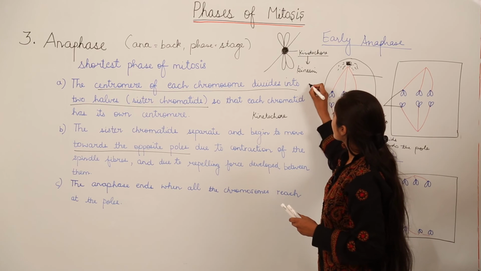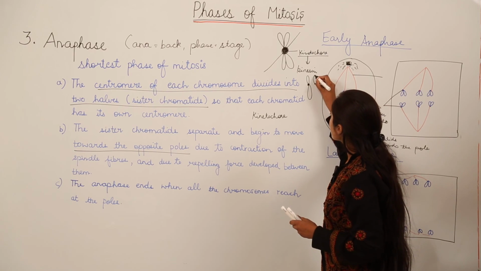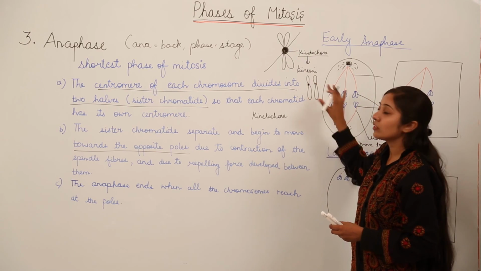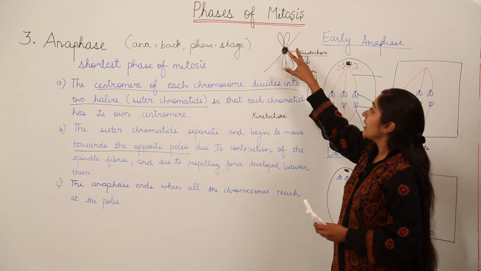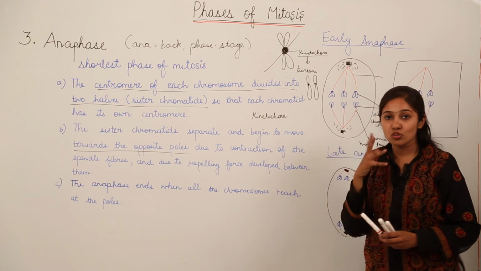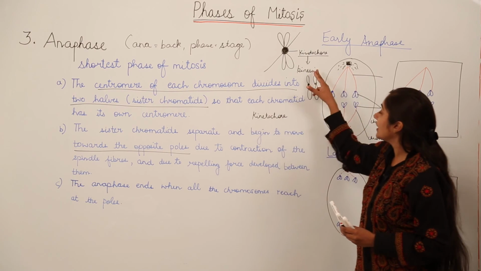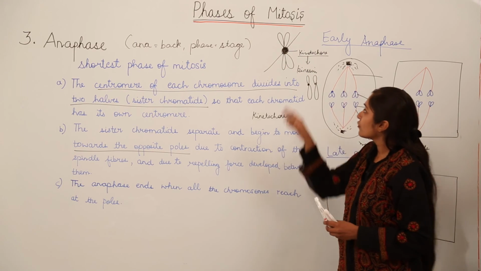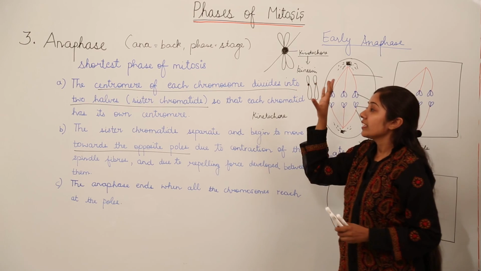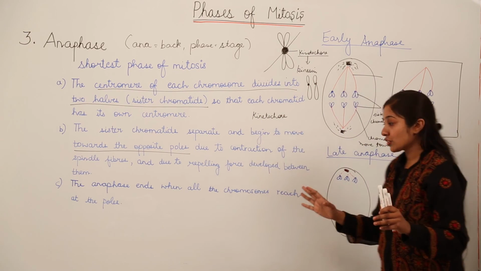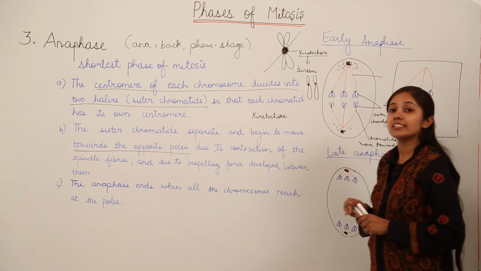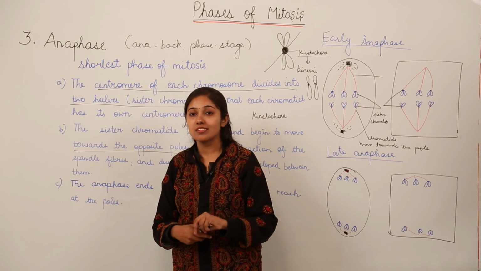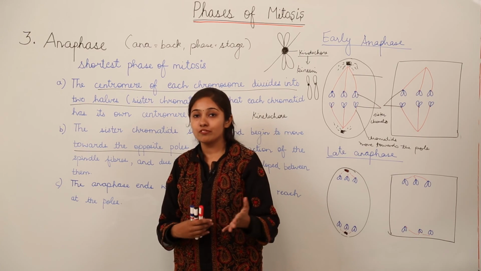So after this we have sister chromatids, we have daughter chromatids. The centromere region has divided into two equal halves. By what? Remember, in the centromere there is a region called the kinetochore which contains certain proteins. For example, a protein named kinesin is there which helps the division of the centromere into two equal halves. This was for your extra knowledge, but remember that anaphase is the shortest phase of mitosis in which the final position of chromatids is at the poles. So here we finish with the third stage of mitosis, that is anaphase, and we'll move to the next phase of mitosis.